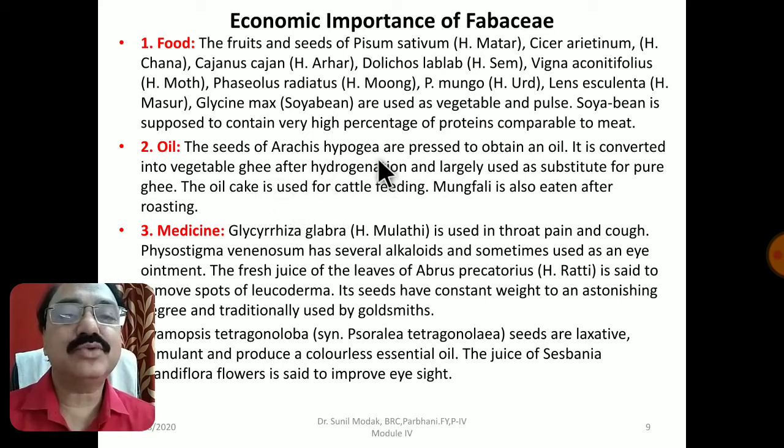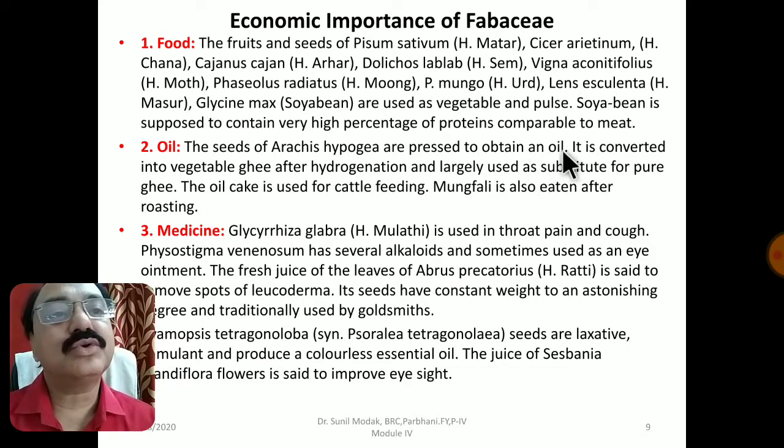Arachis hypogaea जिसको हम सिंगदाना कहते हैं, मूंगफली कहते हैं, it is a rich source of oil, and even on hydrogenation it forms vegetable ghee that we call margarine. The oil cake is used for cattle feeding. Groundnut is also eaten raw or roasted.